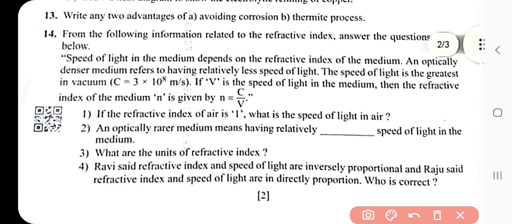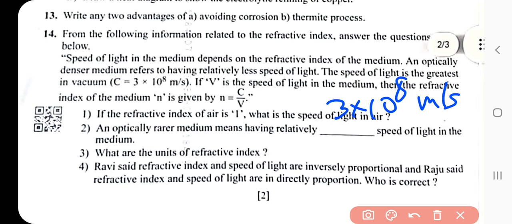The first one is a: if the refractive index of air is 1, what is the speed of light in air? What is the answer? 3 into 10 to the power 8 meter per second is the answer of the first question.